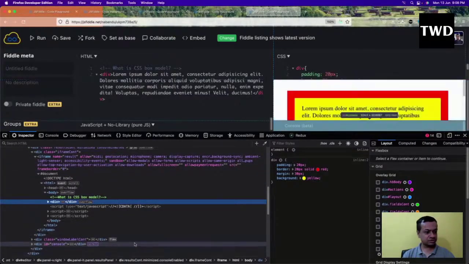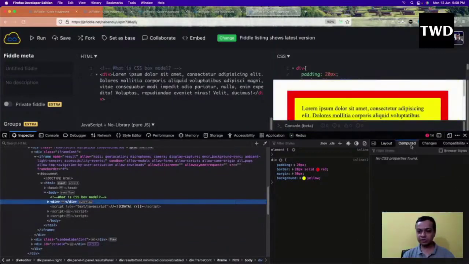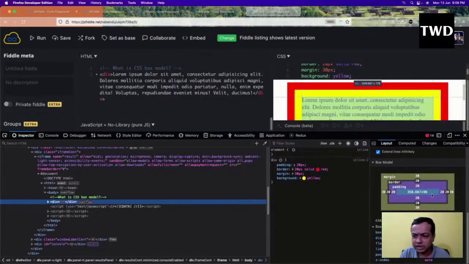Computed and all. Okay, yeah, and here is the box model. It's in every browser. I'm using Firefox Developer Edition, but it will be there. It will show what the content is. If you hover your mouse over it, it will highlight the content.